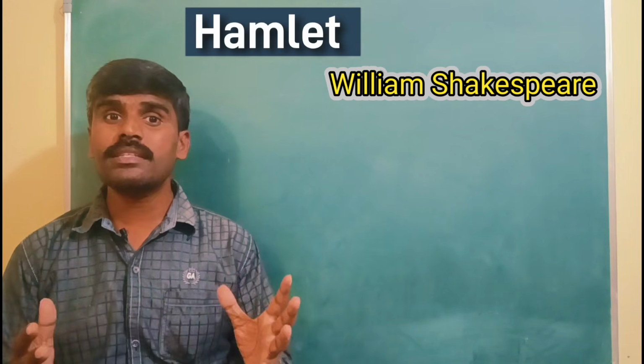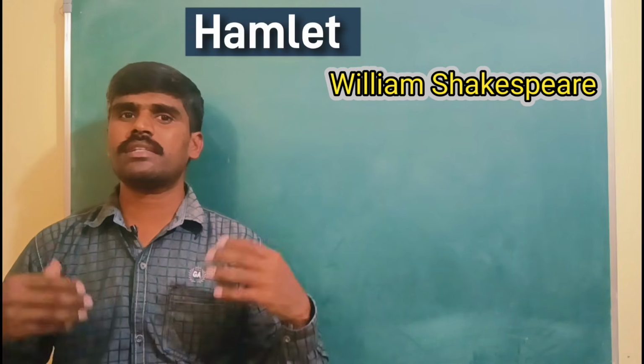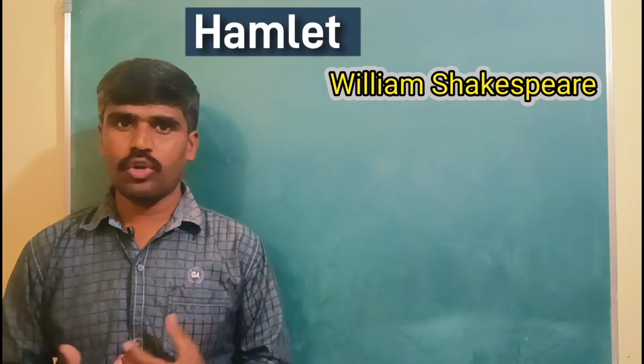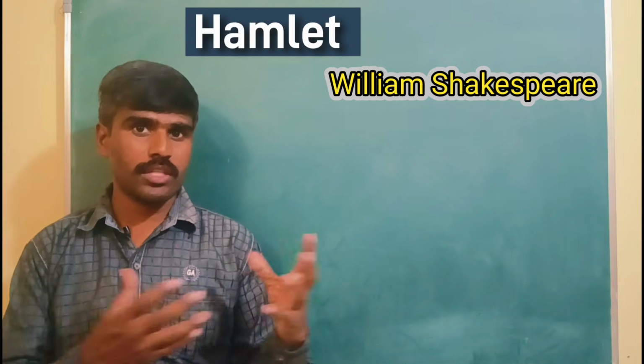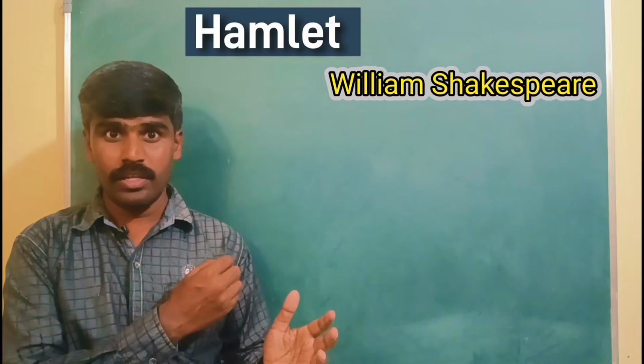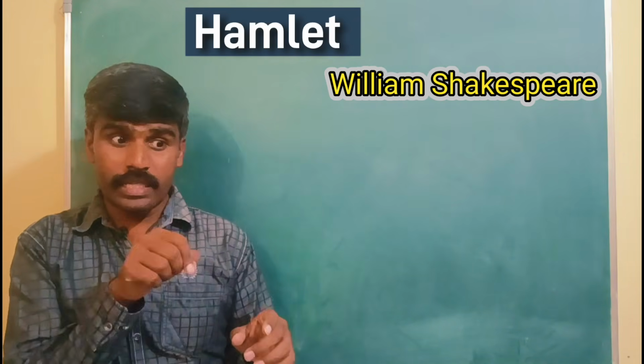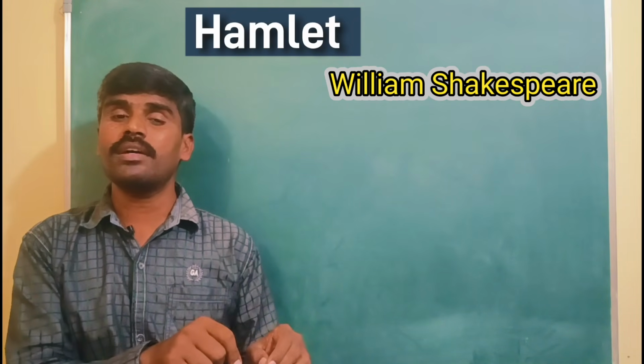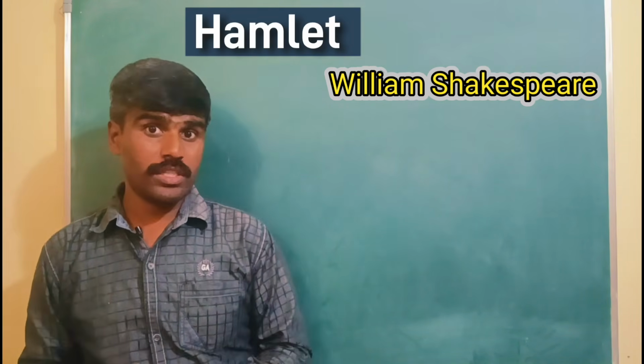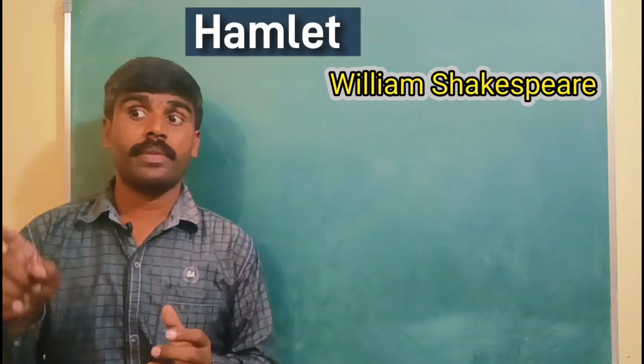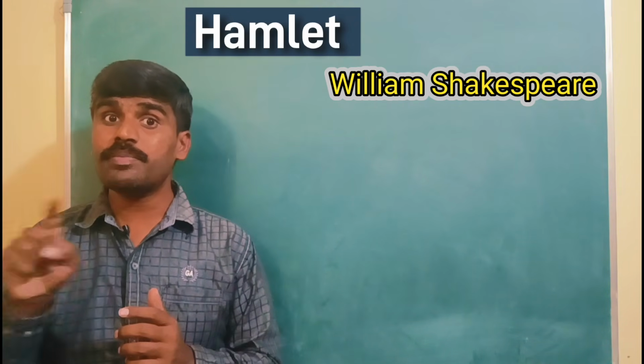And the play begins. The actors start performing their roles. It is happening now. The exact story, the real story, is included in this drama. So many people are watching this play, including Claudius. Claudius has become king now.